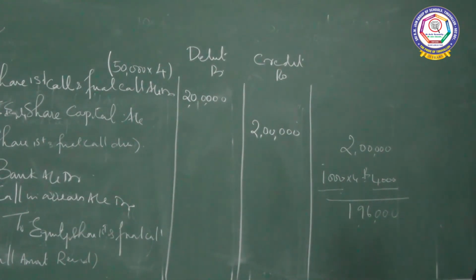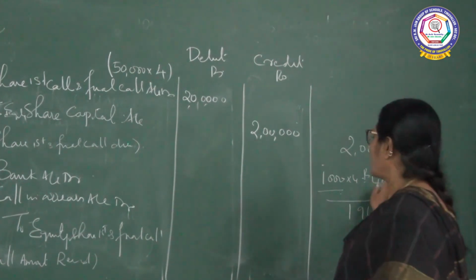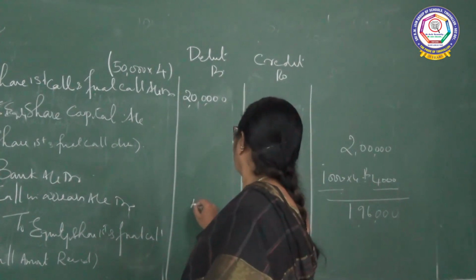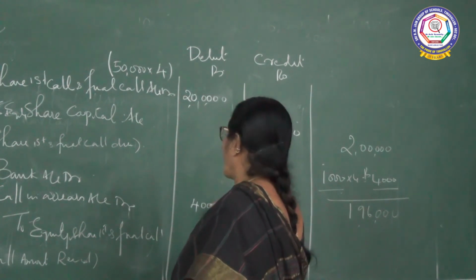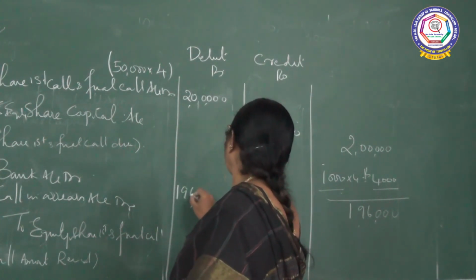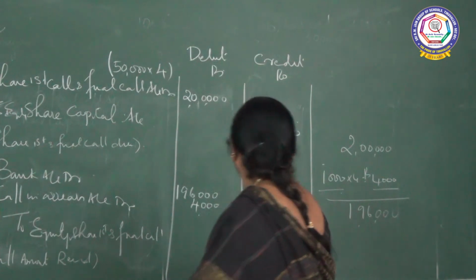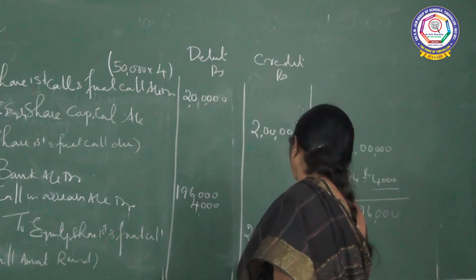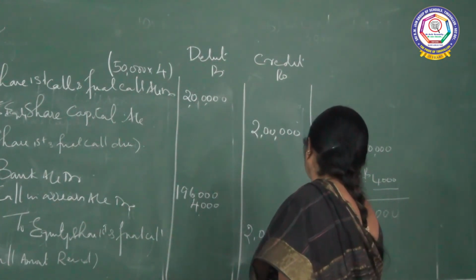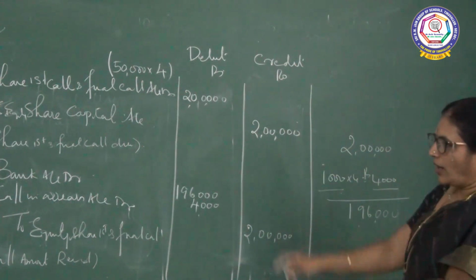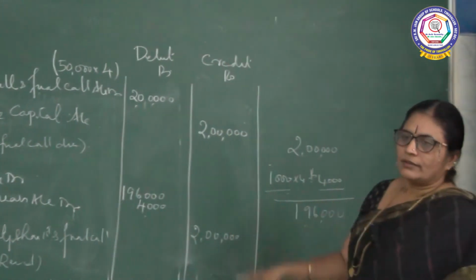So 1000 into 4 is 4000. So call in arrear is how much? 4000. Actually 1 lakh 96,000 has gone to the bank, while 2 lakhs should go. This is when you are recording call in arrears.